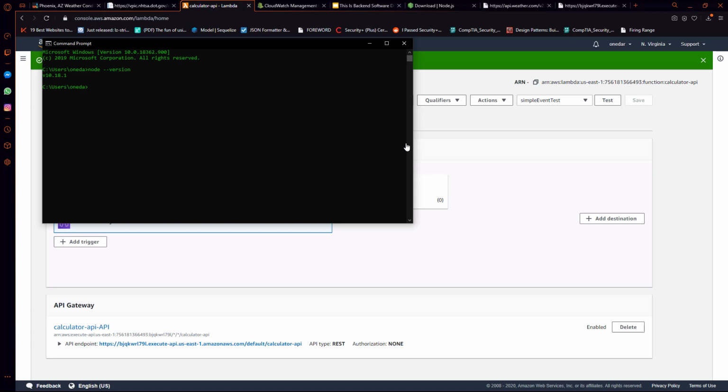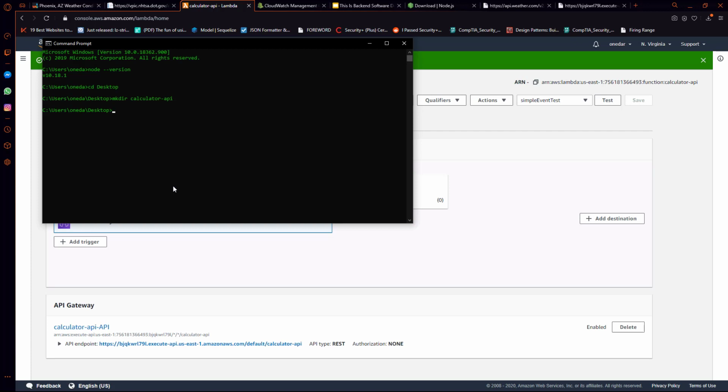Now, if you actually see your version, I'm using version 10, you can be using version 12 as well. Any of the long-term support versions will be sufficient for this tutorial. In fact, we're not even going to be doing much with the versions. We're not going to be installing any packages, so it's not going to matter very much anyway. Now I'm going to cd into my desktop. So cd is change directory if you're not familiar with command line commands. And then we're going to make a directory, and we're going to call that directory calculator API.